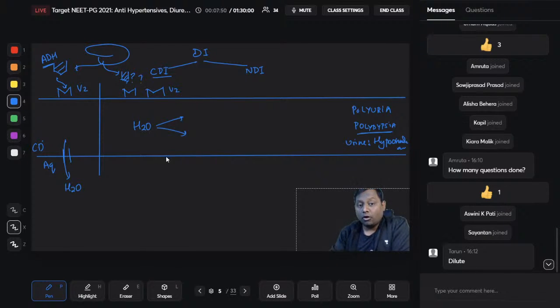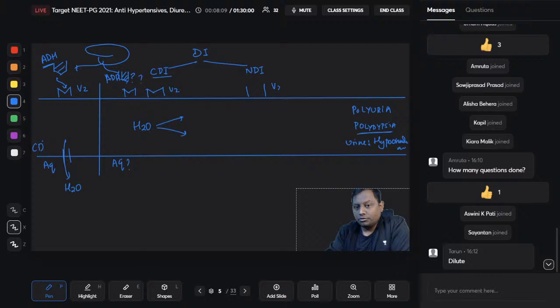Diluted urine. But what will happen in the body? The concentration inside the body will be high, right? Because none of the fluid is reabsorbed. So aquaporin, question mark? ADH is also question mark, right? That means ADH is not coming from the brain, the posterior pituitary.